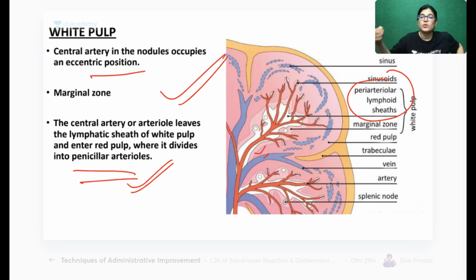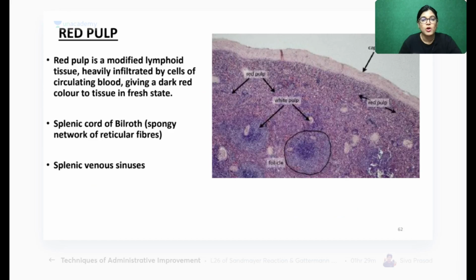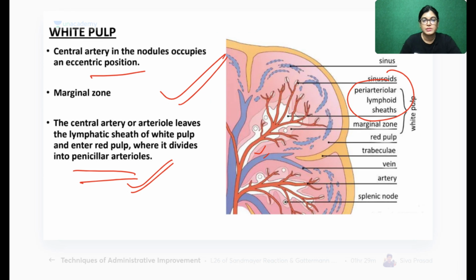arterioles. Means division keeps happening, smaller division keeps happening. Trabecular artery, then central artery, then penicillar artery. Got it? See, can you see this artery is further dividing. This artery is further dividing into smaller arteries, that is penicillar arterioles. They are dividing into smaller arteries, that is penicillar arterioles.